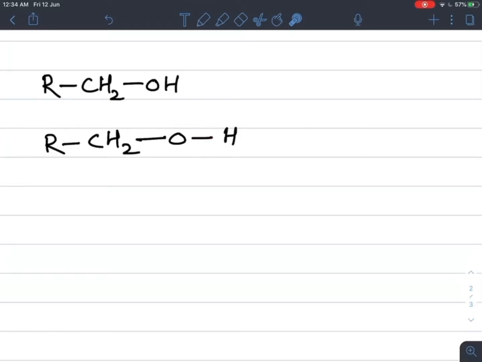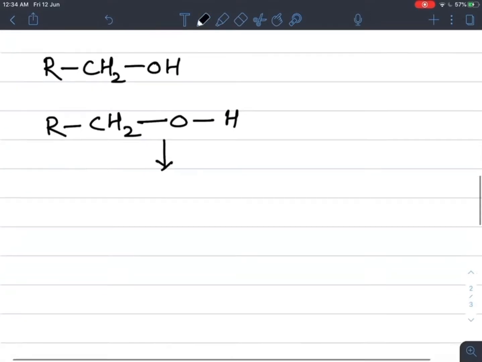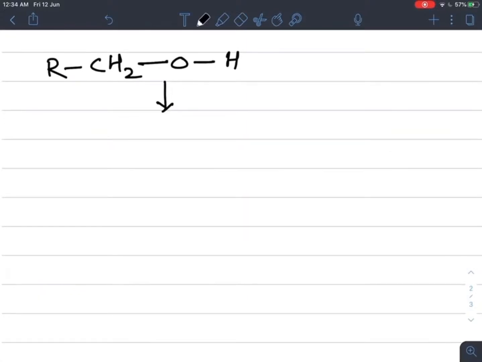This bond breaks heterolytically, and both electrons go towards this oxygen because oxygen is more electronegative, and there is a formation of H plus ion. So we get RCH2O minus and H plus ion.